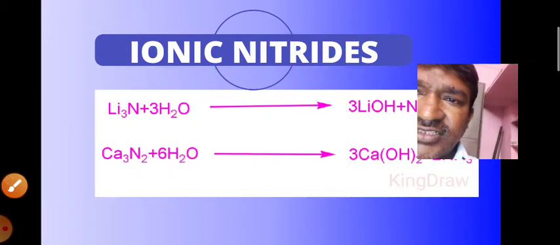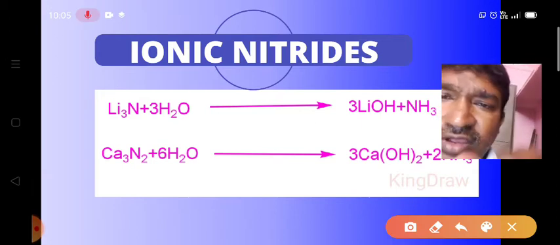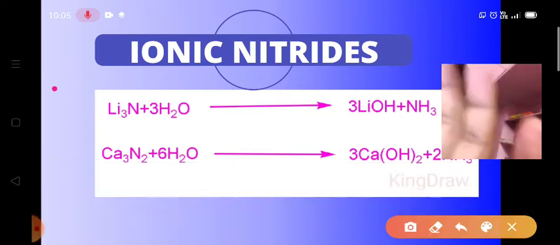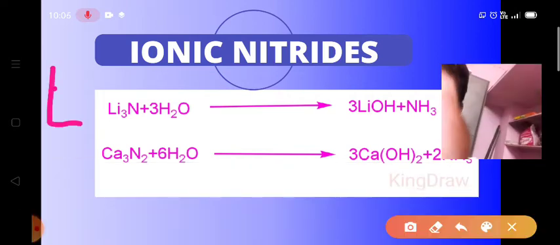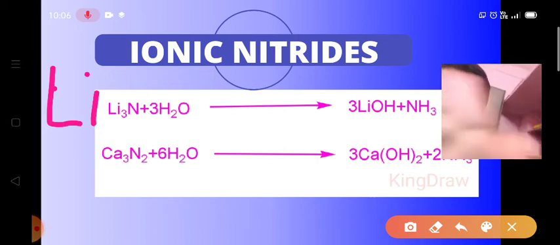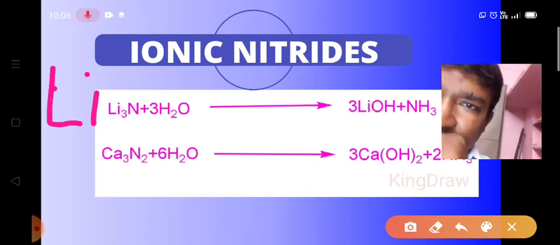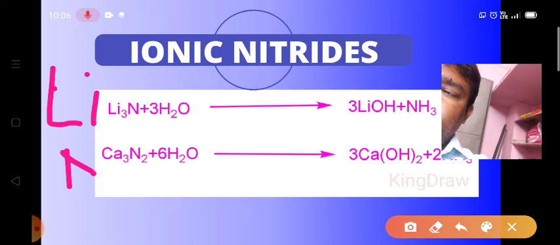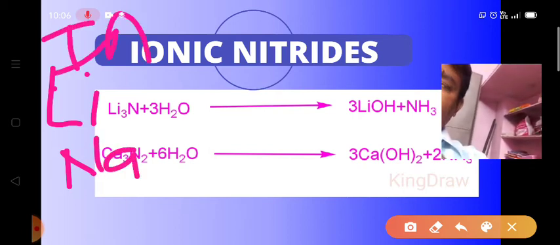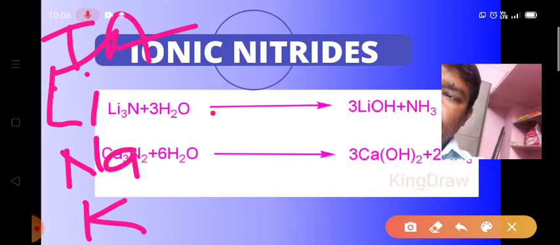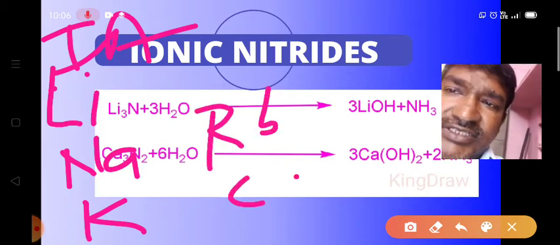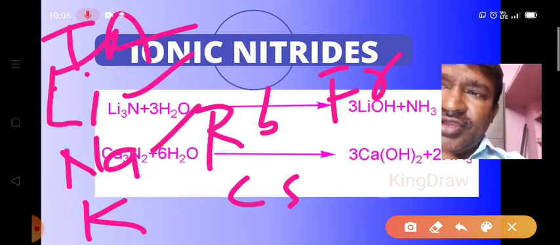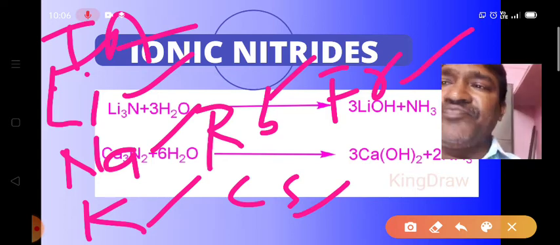We know what the first A group elements are: lithium, sodium, potassium, rubidium, cesium, and francium.